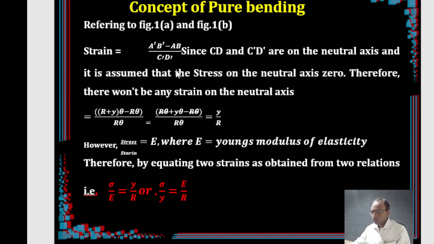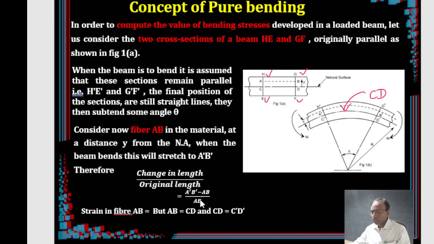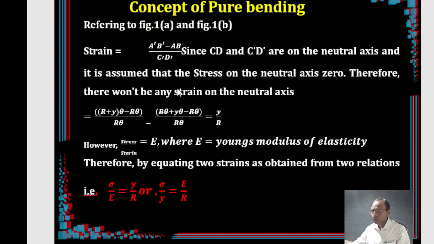In AB's place you get your CD or C dash D dash. Okay, so once you got this, let's see what is A dash B dash. Even here in this case, you can write C dash D dash, right? This is also C dash D dash. Now only two things we require, right? One is A dash B dash, another one is C dash D dash, or you can even say CD, right?